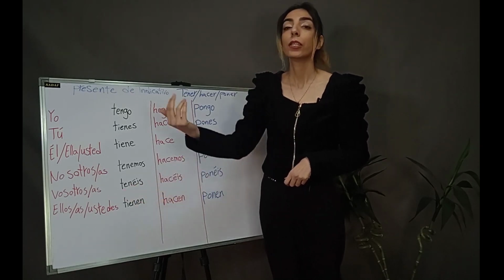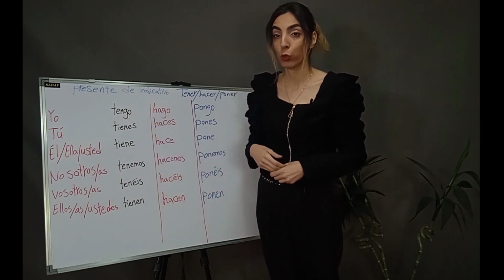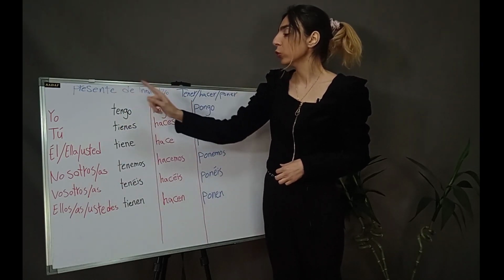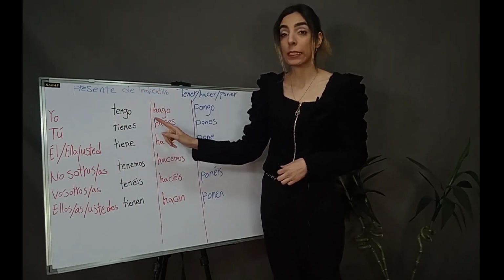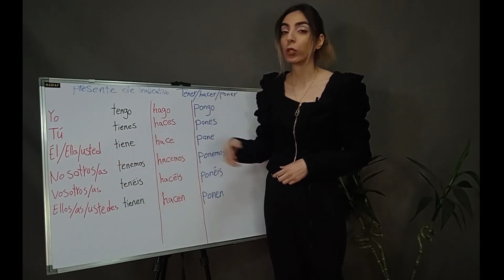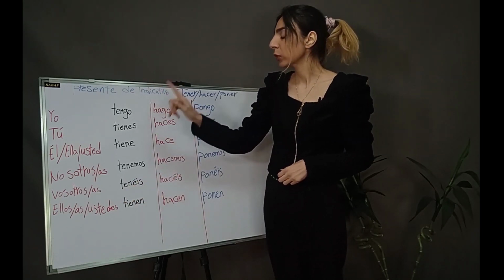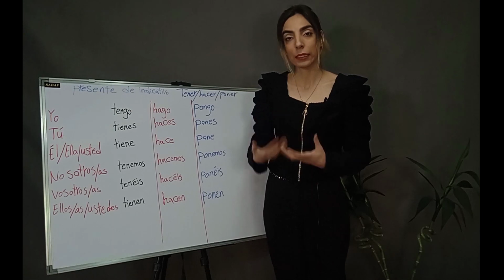Ustedes tienen, you have, plural form, and is the formal form of vosotros, vosotras. So, yo tengo, tú tienes, él, ella, usted tiene, nosotros, nosotras tenemos, vosotros, vosotras tenéis, ellos, ellas, ustedes tienen. Tengo, tienes, tiene, tenemos, tenéis, tienen.